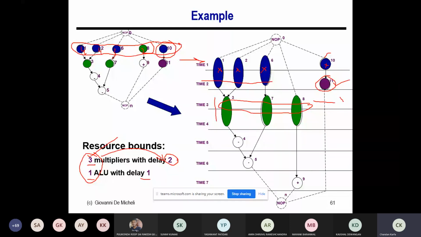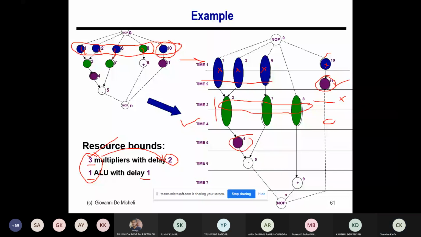In time step 4, since these 3 multipliers are still continuing, I cannot execute any further multiplier, and I also cannot execute any ALU because none of them is ready to be scheduled. So time step 4 is done. In step 5, when the multipliers are done, all 3 are available, but no multiplier remains to be scheduled, so nothing to be done. I only do these operations here,